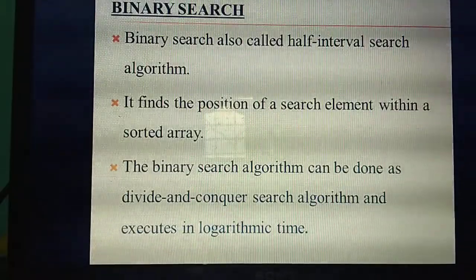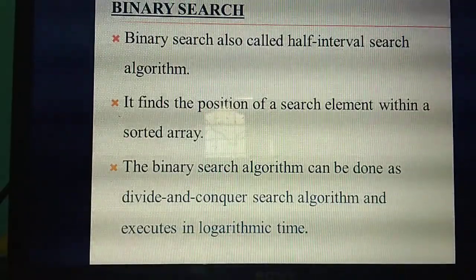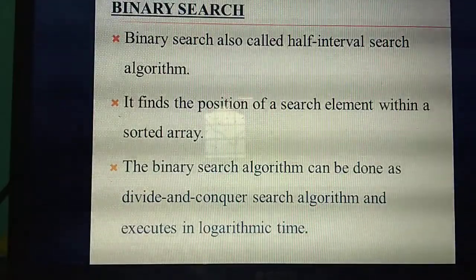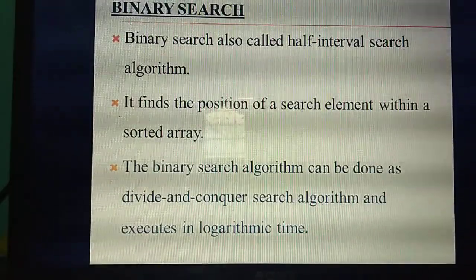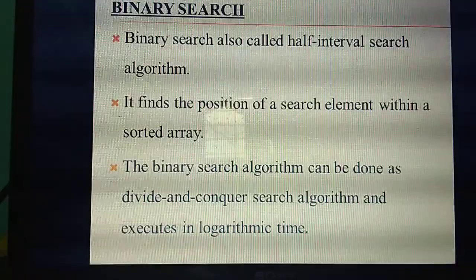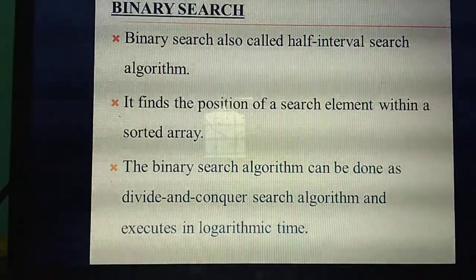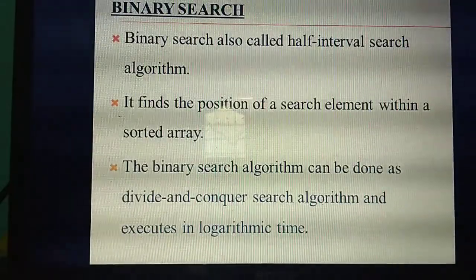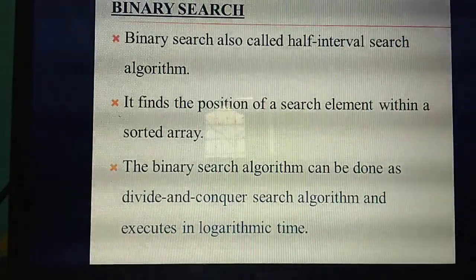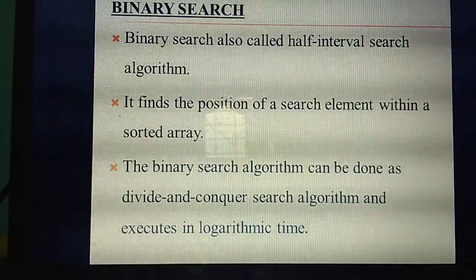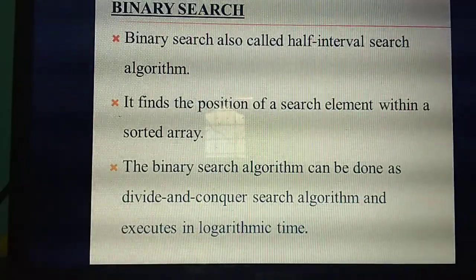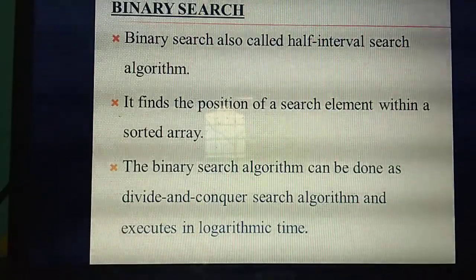It searches one by one, in sequential order, and displays the index value if the search element is matched. One important thing we discussed in linear search is that the array need not be ordered.